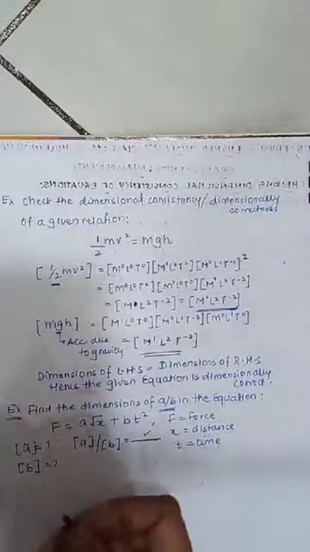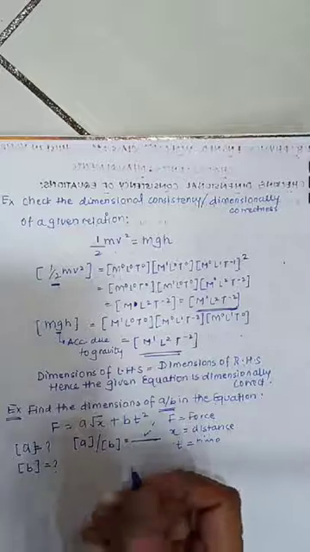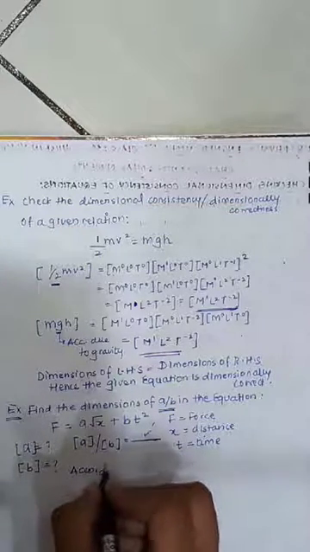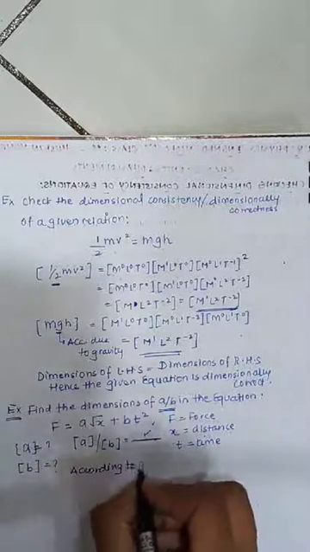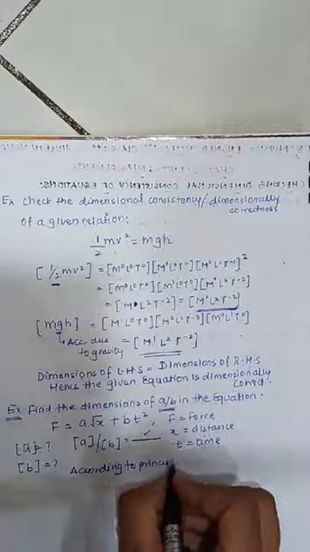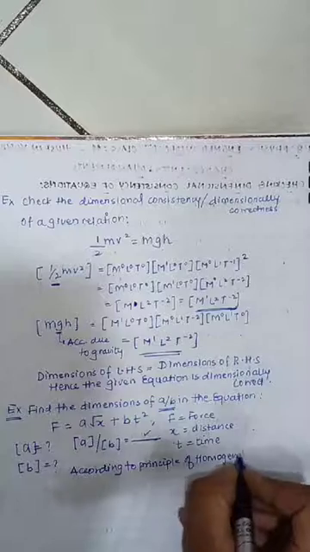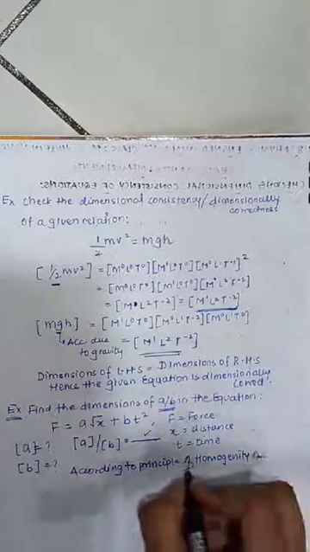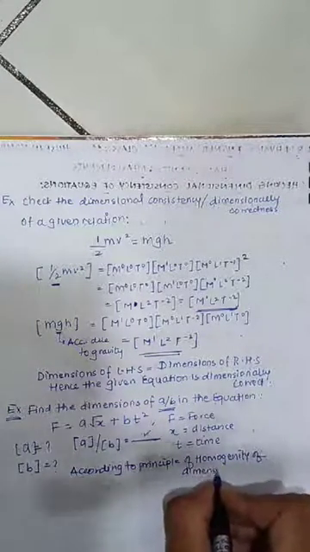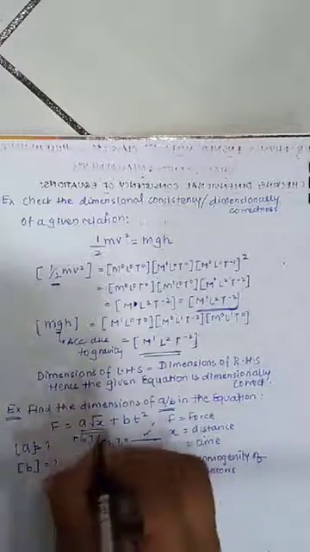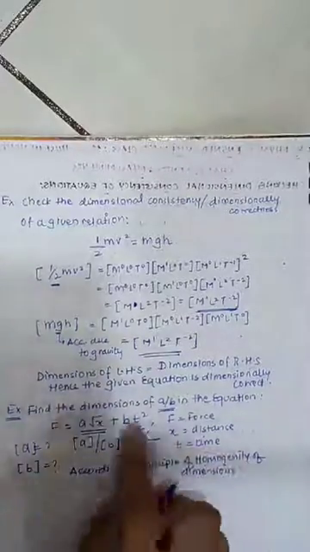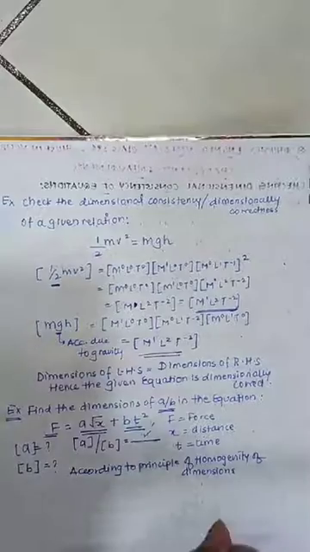So now how to find out dimensions of a? Now we know that according to principle of homogeneity of dimensions, every term should have same dimensions.